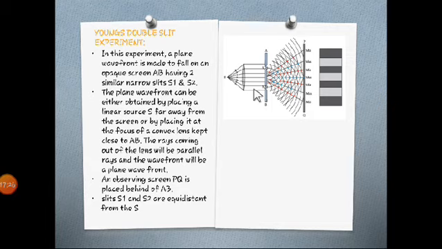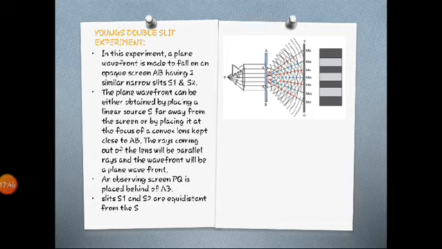And as we have said, the convex lens is placed in between them. What exactly does the convex lens do? The convex lens takes the light that falls on it, and it will move towards the other side.